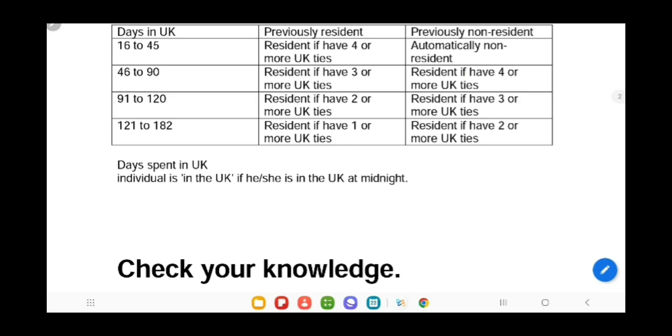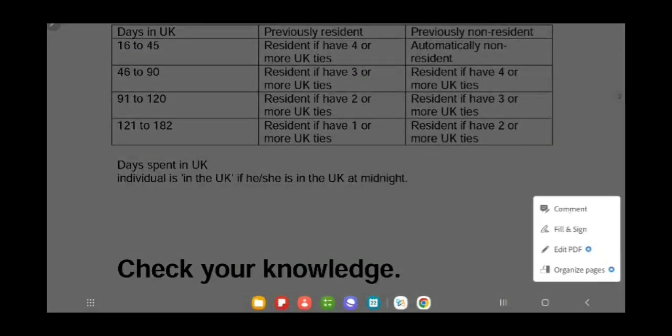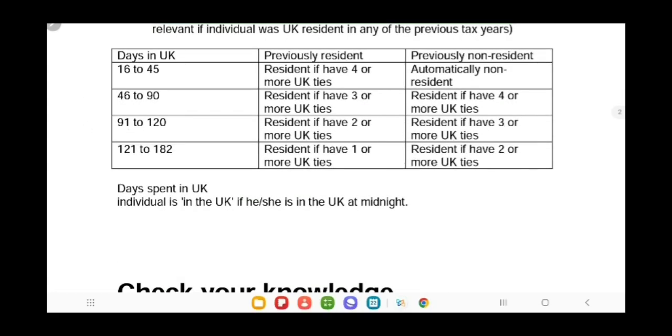So here you identify that this person Enzo lived in the UK for this tax year for 60 days. So he lies here. As he was previously resident, he needs 3 UK ties in order to be considered as resident.